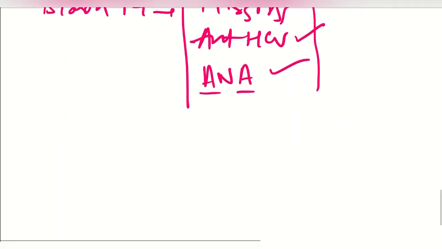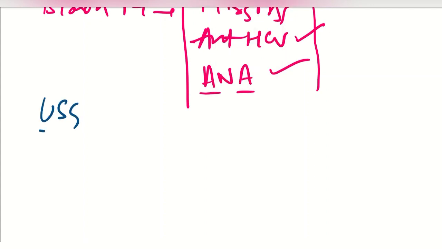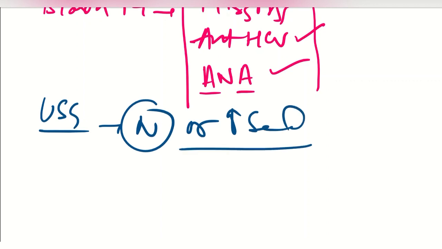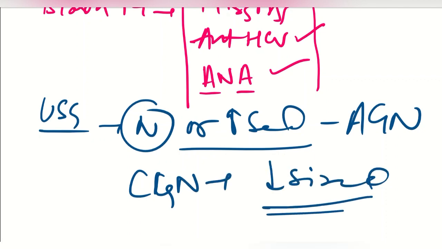Then we can also do the ultrasonography. In ultrasonography, we usually find the normal kidney size. In ultrasound, we either find the normal kidney or increased kidney size in a case of acute glomerulonephritis. But if it is chronic glomerulonephritis, the kidney size will be reduced. Chronic glomerulonephritis is a complication of acute glomerulonephritis.